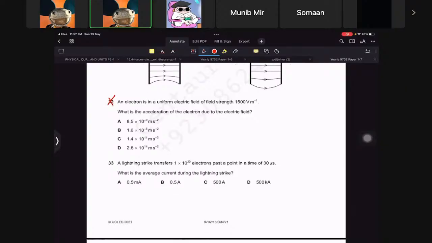A lightning strike passes electrons past a point in 30 microseconds. What is the average current? So current is charge upon time. The total charge passing is 1 into 10 raised to 20 electrons, and the charge on an electron is 1.6 times 10 raised to minus 19 coulomb, divided by 30 times 10 raised to minus 6.